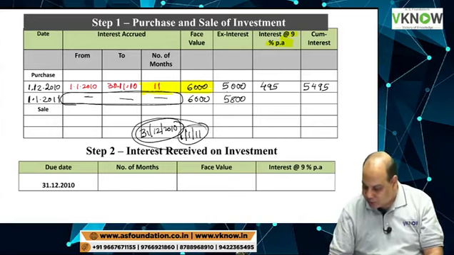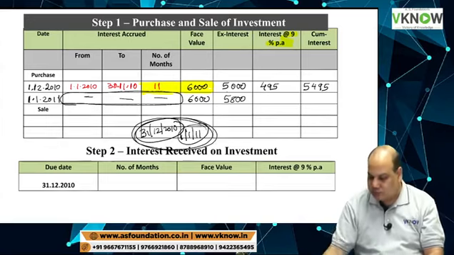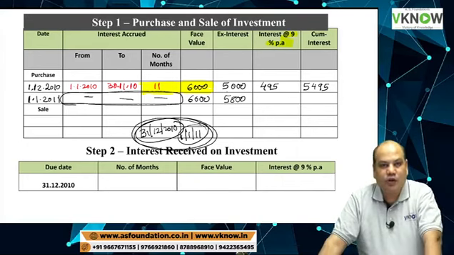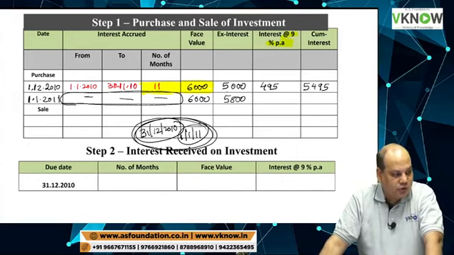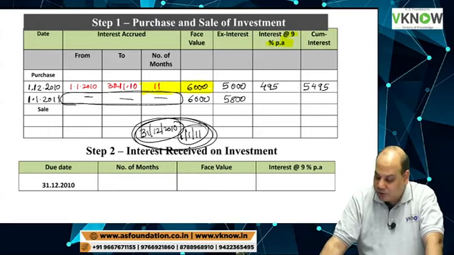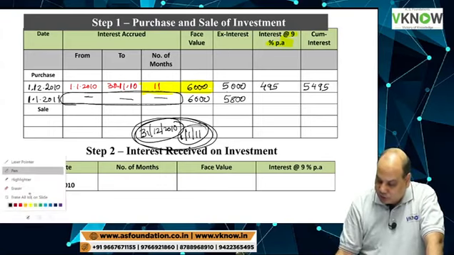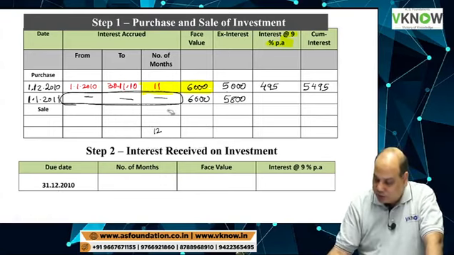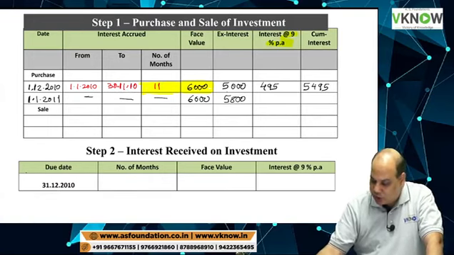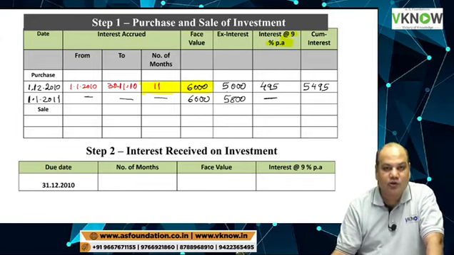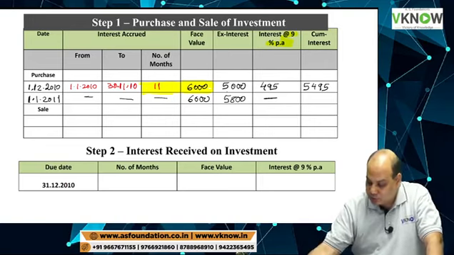So how much gap is there between these two dates? 0 days or 1 day. Ignore 1 day. 0 or 1 is ignorable, so I will write 0, 0, 0. If interest accrued in months is 0, interest amount will also be 0.